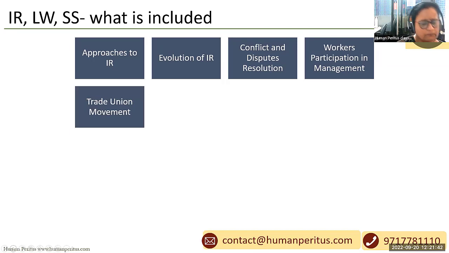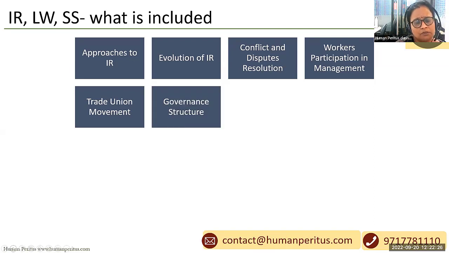Trade union movement. Like the evolution of IR, there have been trade union movements since long back. What is the chronological sequence of the trade union movement? Which movement appeared when, and by whom? We need to focus on that, and also on the code of discipline and code of conduct. In IR, this is quite factual. We need to remember all the facts regarding the different movements in history, along with any person associated with that movement.